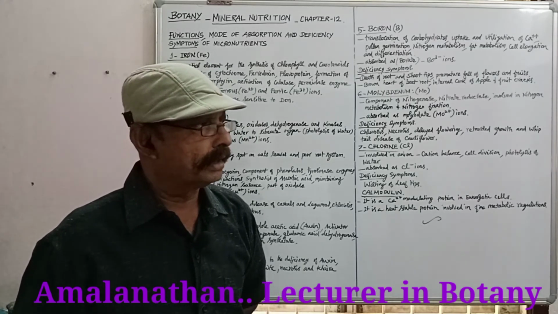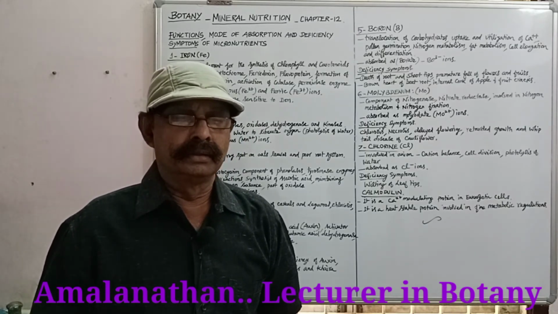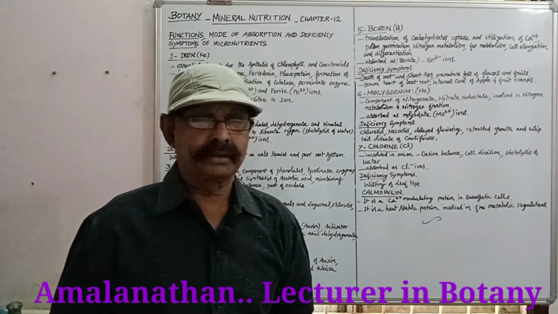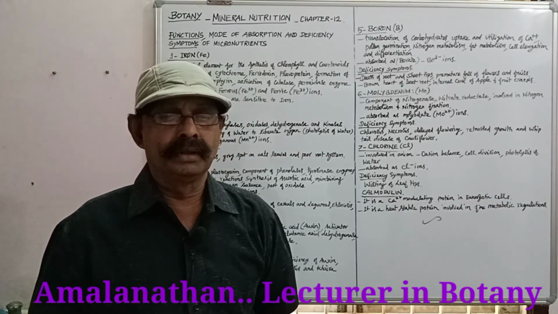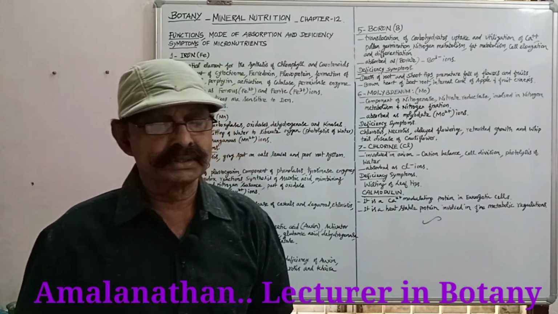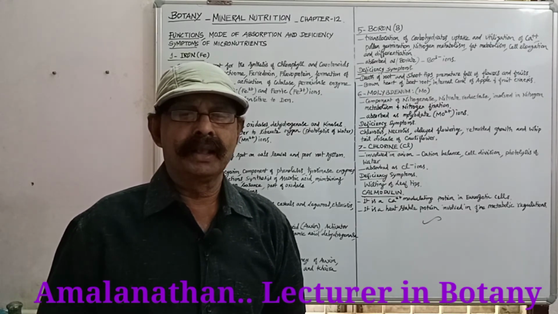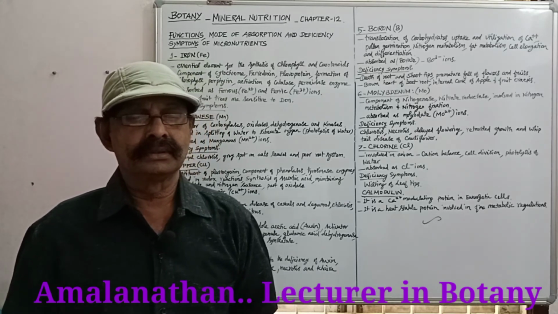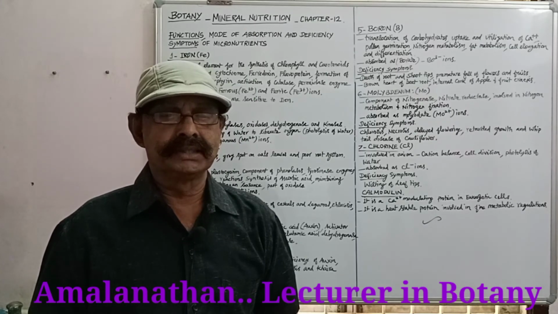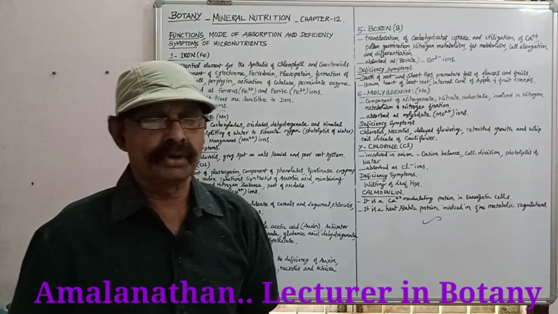Finally, we are going to see chlorine. It is referred to as Cl. It is involved in the anion-cation balance, cell division, and photolysis of water. It is very much essential for the photolysis of water. It is absorbed as Cl- ions. Wilting of leaf tips is a deficiency symptom that takes place due to the deficiency of chlorine.